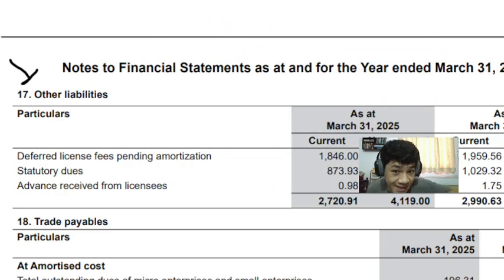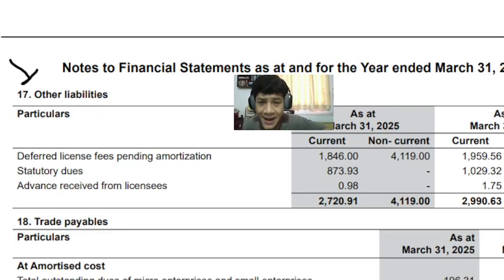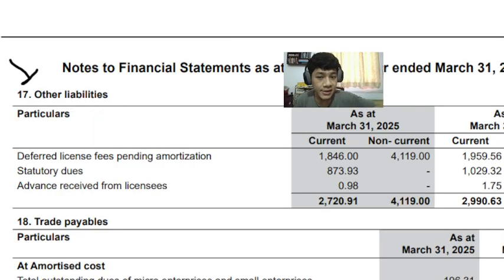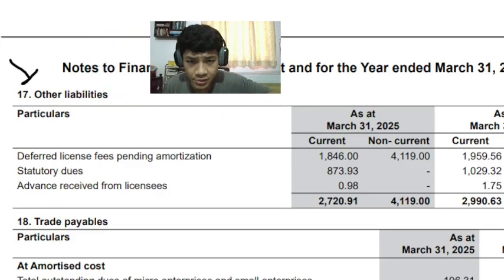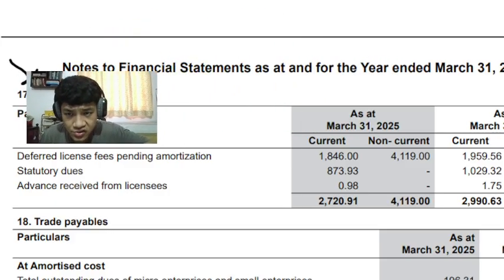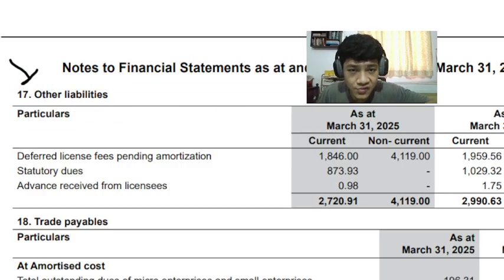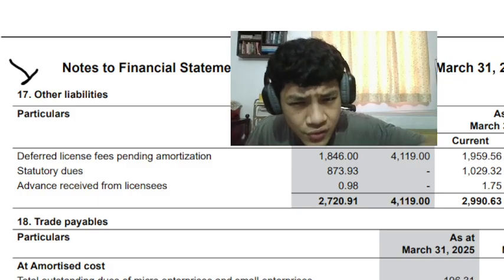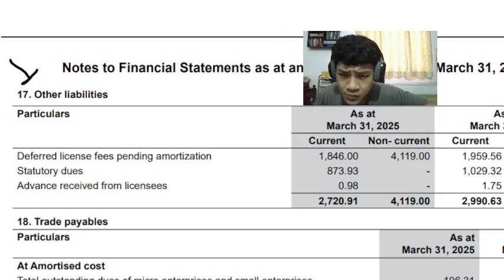So it's recognized as a liability. This is not a bank liability, but it's a liability because they now have to provide that service. If Nirlon doesn't provide the service, of course, it will be penalized. So a big portion of these other liabilities is basically standard license fees deferred in advance. So that was it.